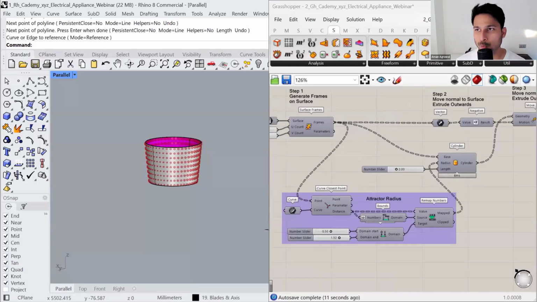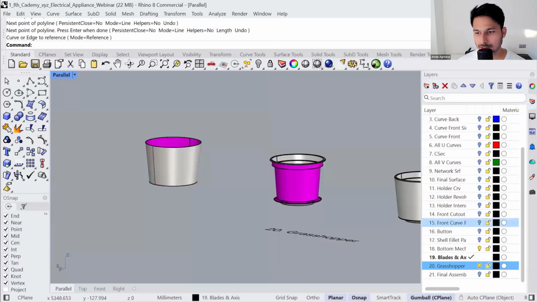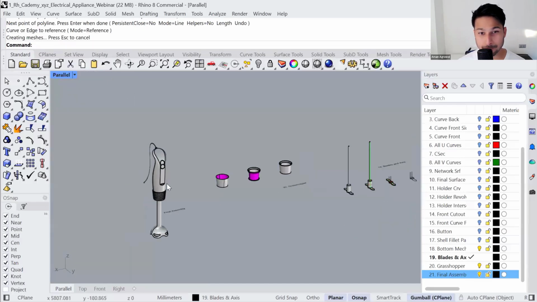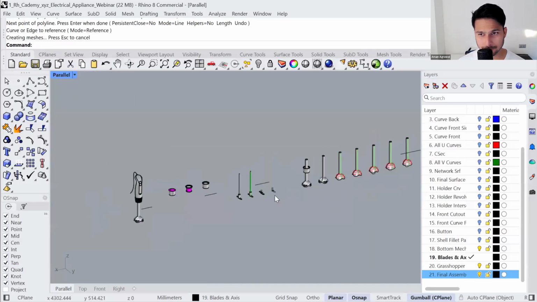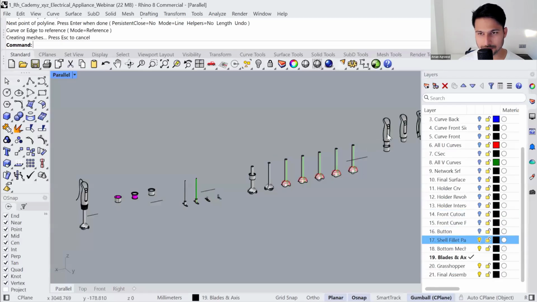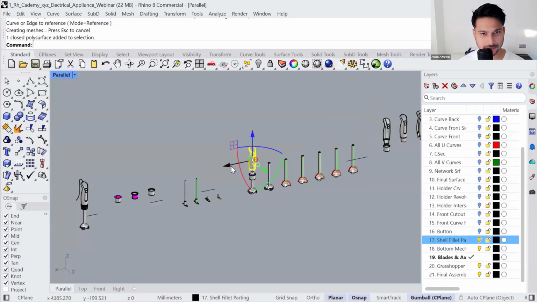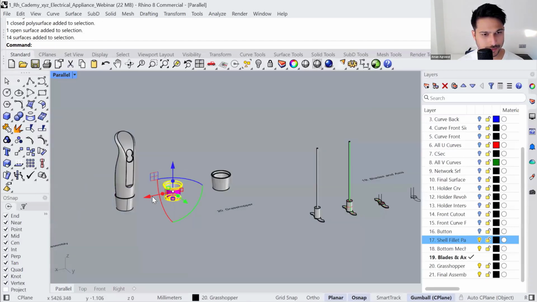All right, so once we are done with everything, let me unlock the last layer called the final assembly. So it's made by moving all of these parts. Let me move it by 600, 600, 600. Okay, this is also moved by 150.